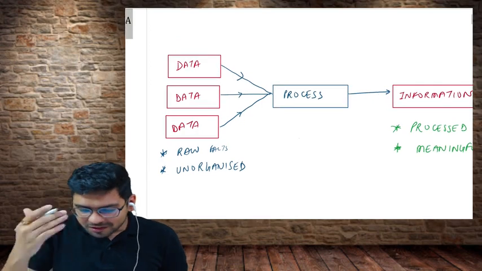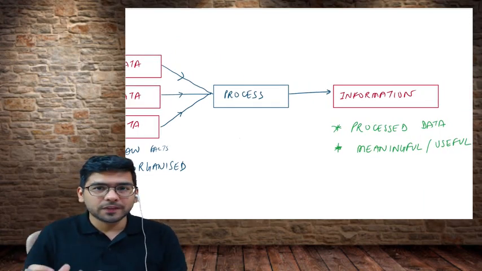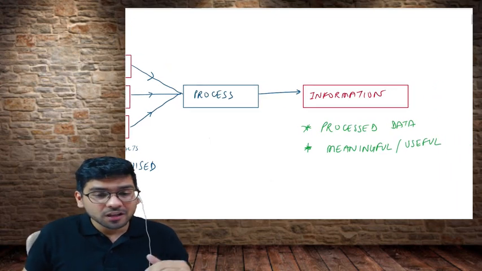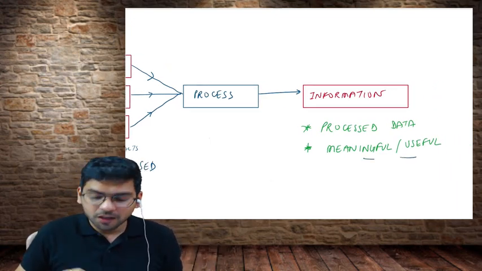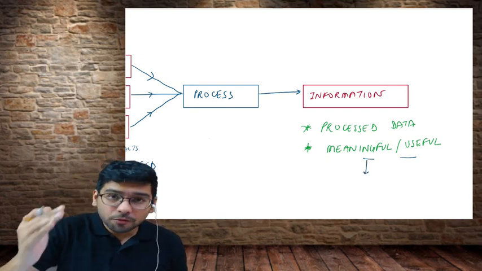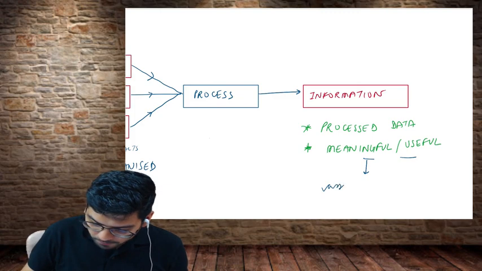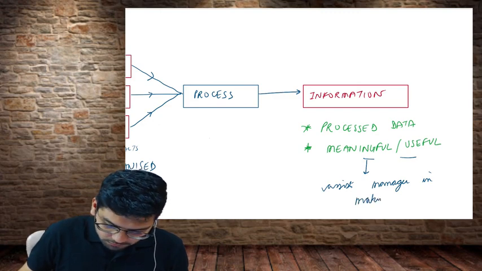Once the data is processed, we get something which we call information, which is basically processed data, data which is meaningful and useful. And because it is meaningful and useful, it is information which assists managers or people in taking or making decisions.